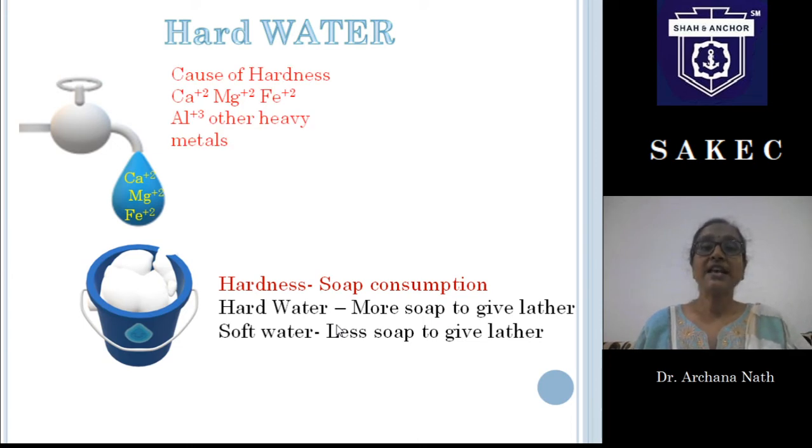The cause of hardness is the presence of calcium, magnesium, iron, aluminium. In most cases these four, and some other heavy metals also give hardness. So calcium, magnesium, iron, aluminium, these cations are the cause of hardness. Why are these cations the cause of hardness?